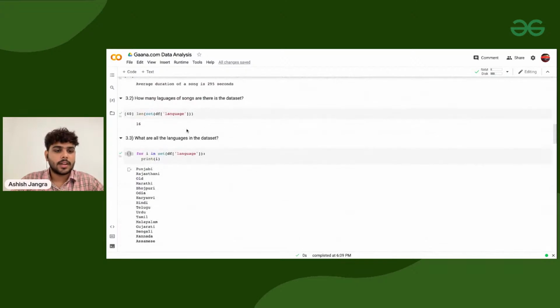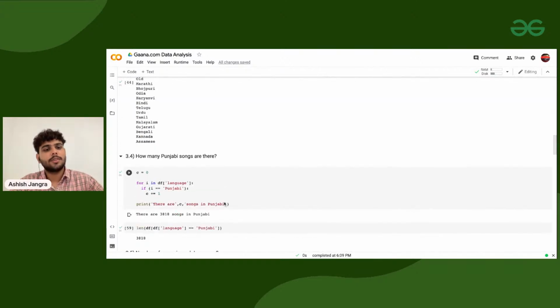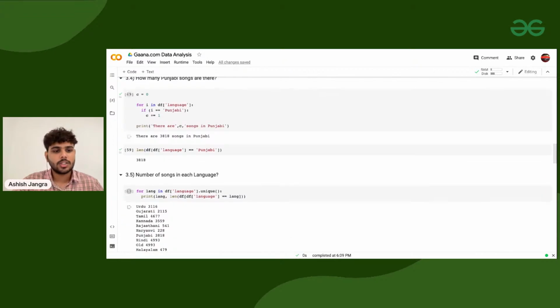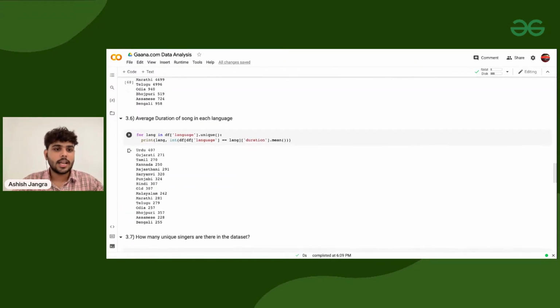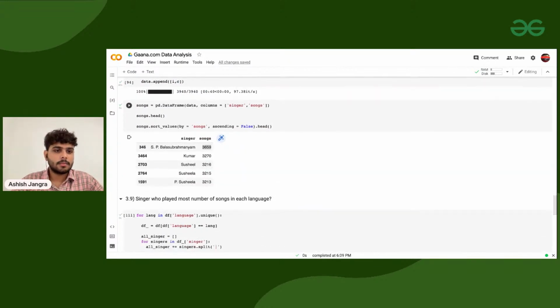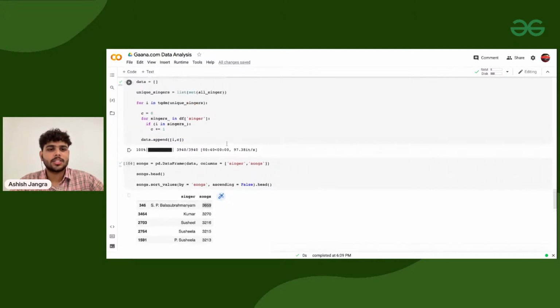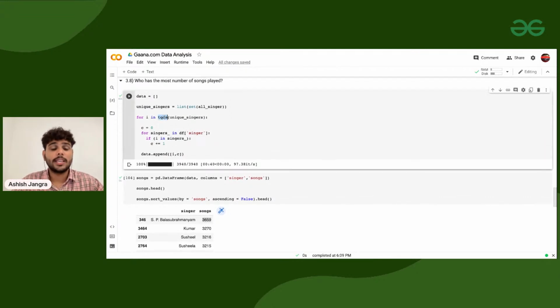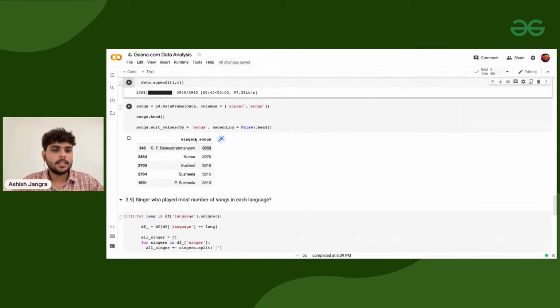After that, we looked at the best languages, the number of songs in each language, and the average duration in each language throughout the data set. Then I passed it through TQDM because it was taking some time, and I don't know whether it takes a couple of seconds, minutes, or hours.